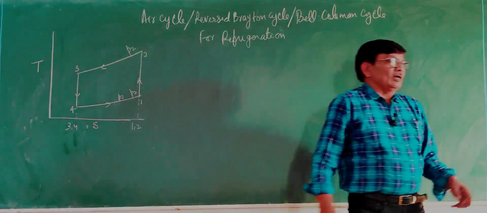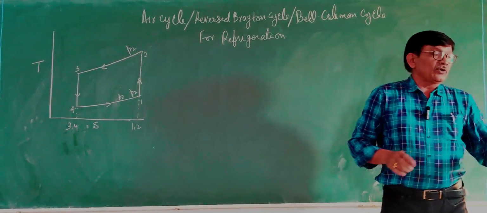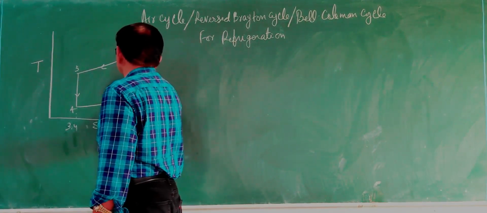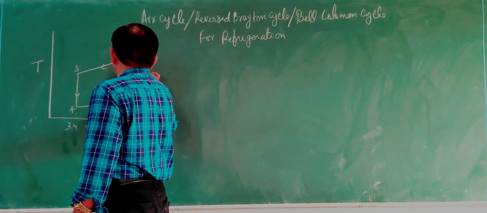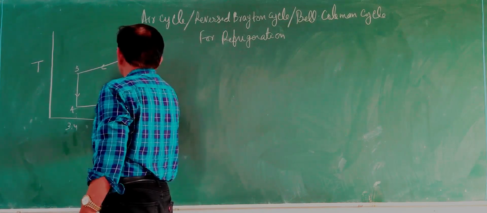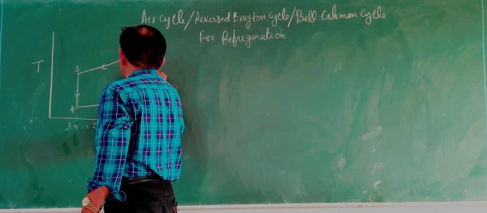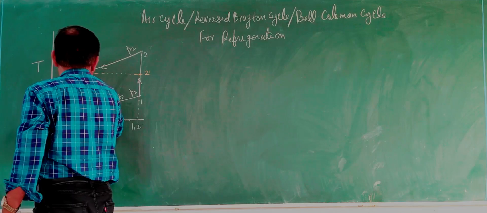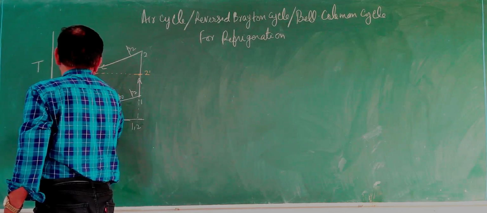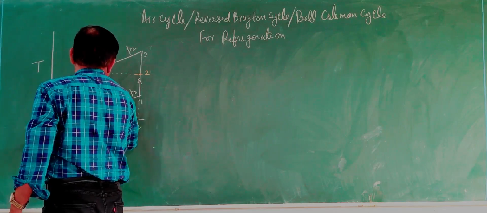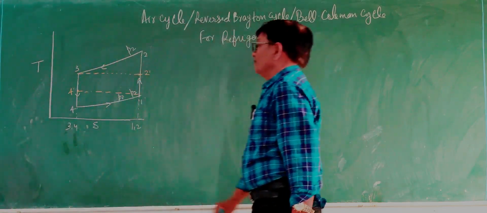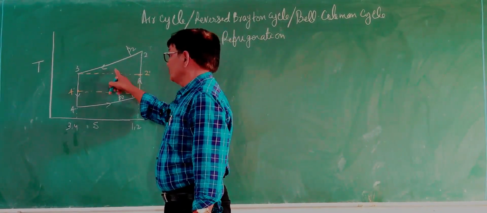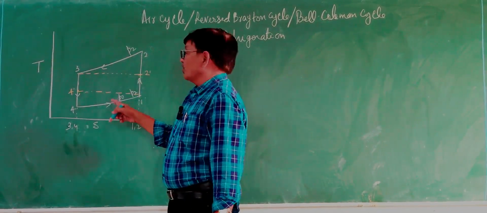So we can see the modification between the Carnot cycle and the reverse Brayton cycle. For the Carnot cycle, if you see process 1 to 2, take a break in this cycle at 2 dash, then join this with 3 and make it at 4 dash, and we can carve out the Carnot cycle, because in a Carnot cycle there are two reversible adiabatic and two isothermal processes. So in this process we have carved it out.